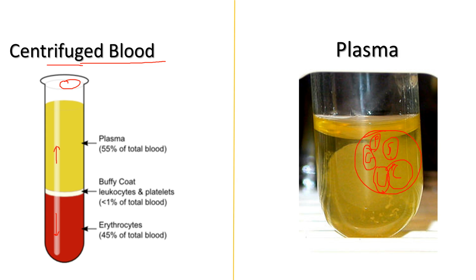In the middle there is a buffy coat of the leukocytes and the platelets. As I said, they comprise less than 1% of the total blood, plasma comprises 55%, and erythrocytes, that is red blood cells or red blood corpuscles, comprise 45% of blood. We will see RBCs in more detail.